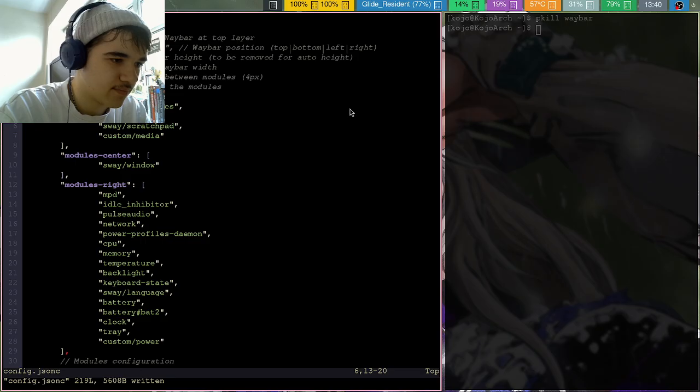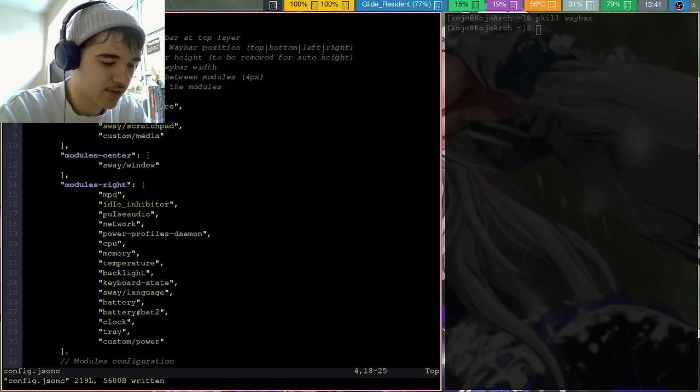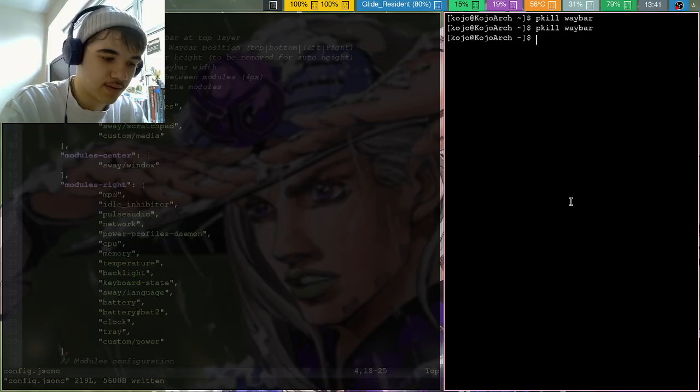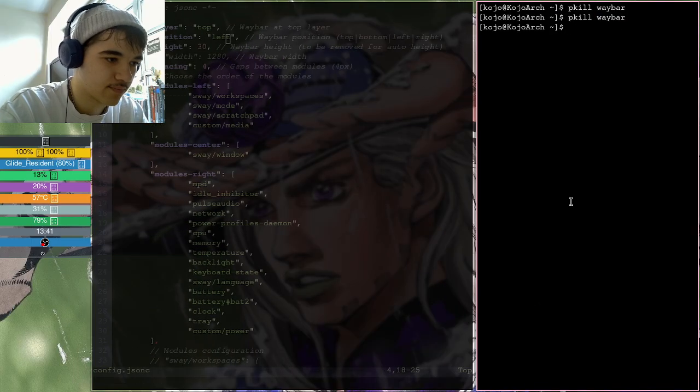Width, I don't know. Waybar top layer. I mean, what does it look like a top layer? For some reason my comment in nvim isn't working. Maybe because it doesn't recognize the file format. But I'm gonna have the position on the left first of all. So let's go ahead and kill Waybar again. And launch it. Well, it's something.